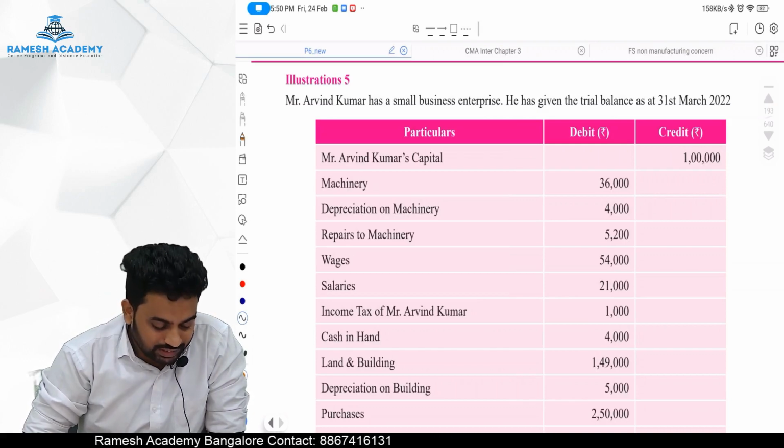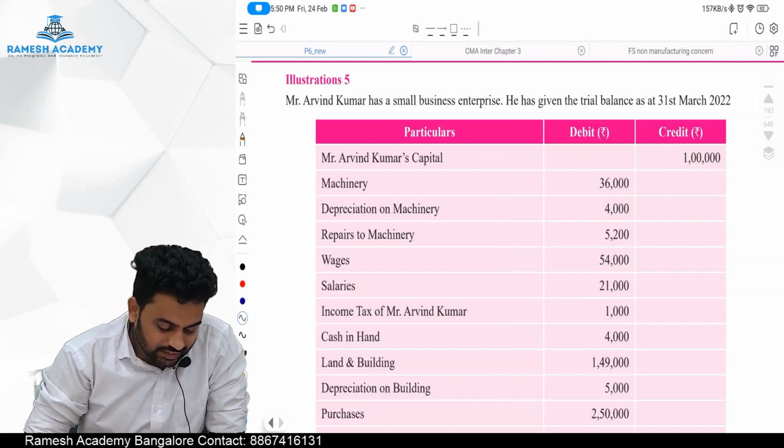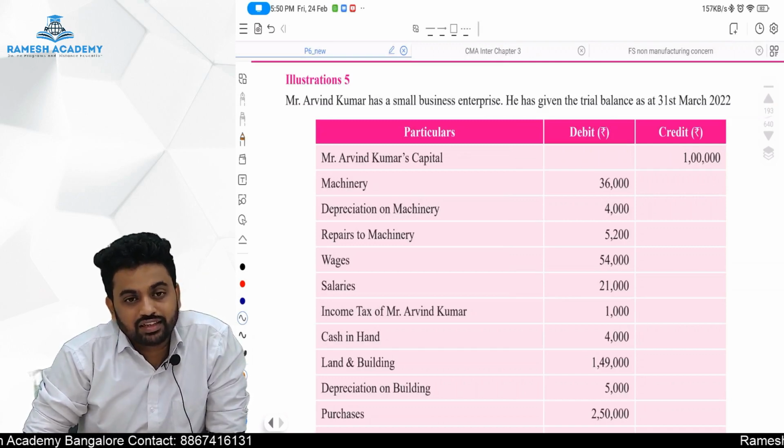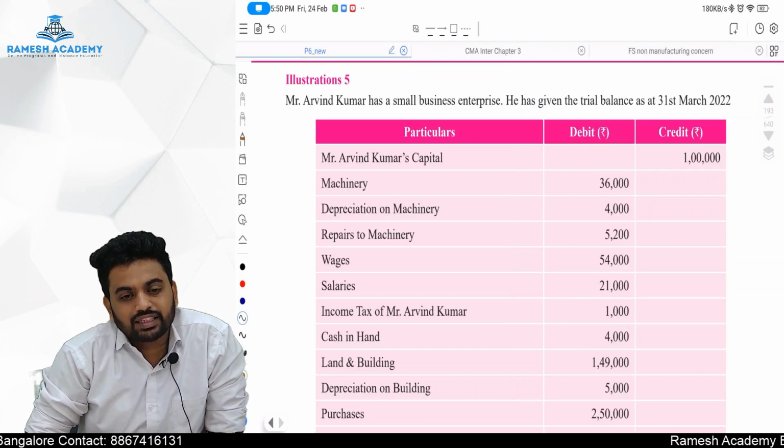Repairs to the machinery is there. Wages is there, salaries is there, income tax of Mr. Arvind Kumar is there. Income tax of Mr. Arvind Kumar is the personal expense, no? It is not an income tax of the firm.